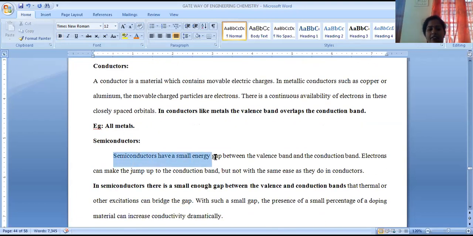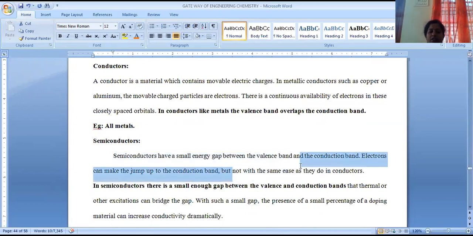And next is about semiconductors. Semiconductors have a small energy gap, 1 electron volt, between valency and conduction band. That's the reason why electrons can jump from valency to conduction band, but not with the same ease as in conductors, because a slight energy gap is there. So the ease of excitation is somewhat low. In a semiconductor, the gap between valency and conduction band is small enough that thermal excitation, or any kind of impurities when added, can help. That process is called doping. By this process, we can improve their conduction property.